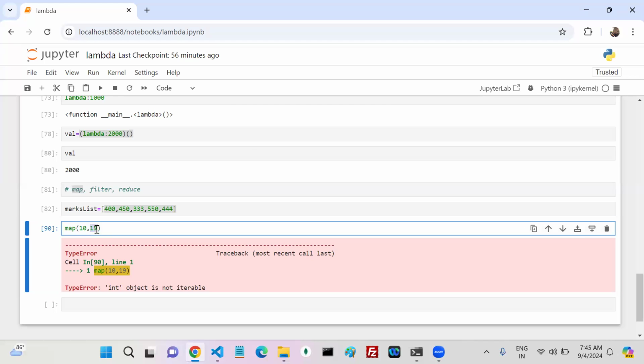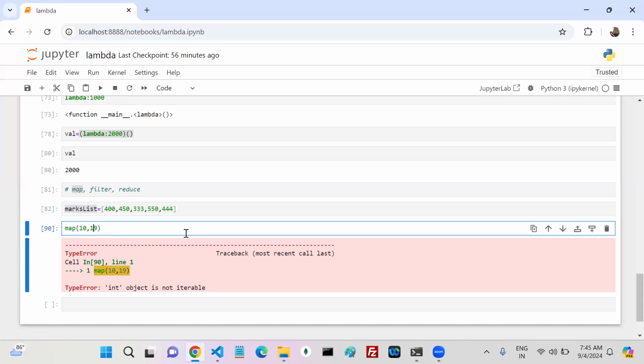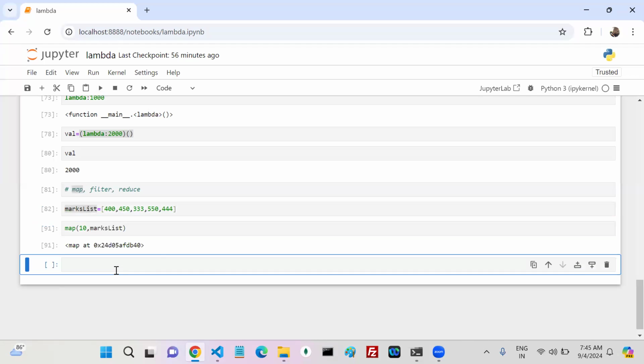So tell me, is there any input you have which can iterate? Do you have any input of that kind? Come on, a mocks list is there, right? Yes or no? The mocks list is there, which can iterate, or not? Yes or no? Now if you come here, there is no error, but I didn't get the expected output.